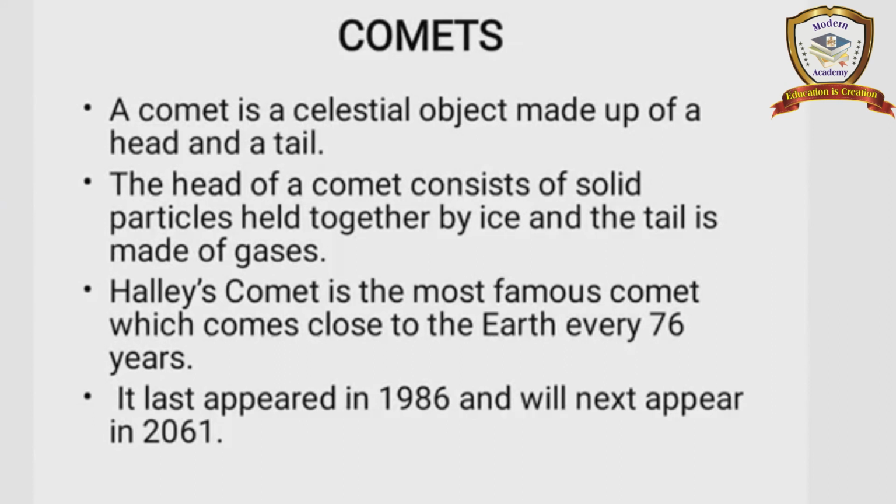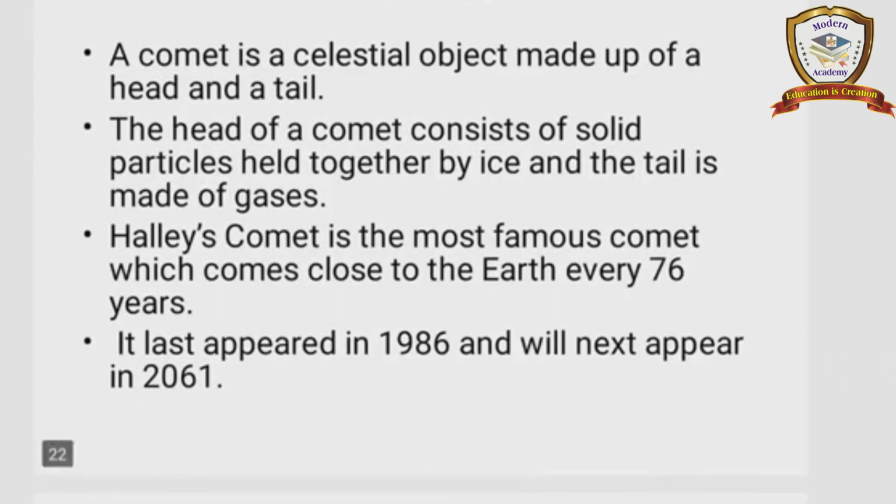And second point, the head of a comet consists of solid particles held together by ice, and the tail is made up of gases. Third point, Halley's comet is the most famous comet which comes close to the earth every 76 years. So once in 76 years it will come. See the last point, it last appeared in 1986 and will next appear in 2061.